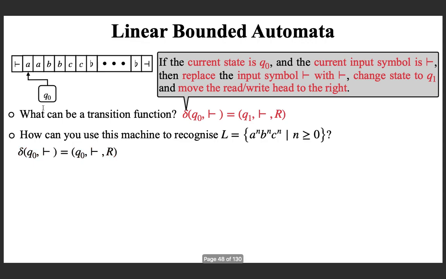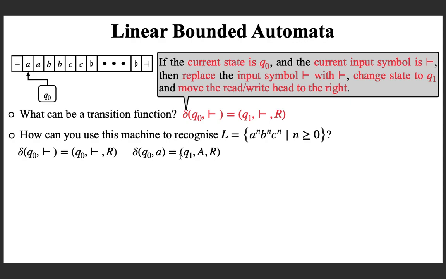Now what you need is a transition from Q0 for small a. This is the first a. In Q0, what you are searching for is the first small a. So the moment you see the first small a, you replace it with capital A and move right. And because you found your small a, you change your state to Q1.